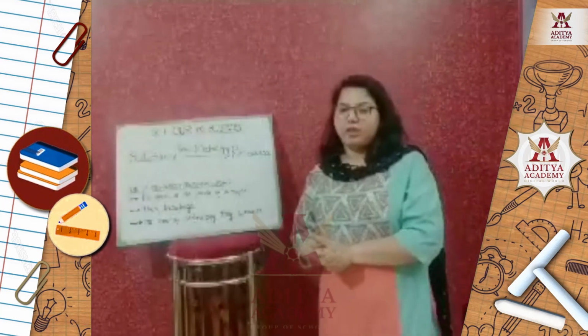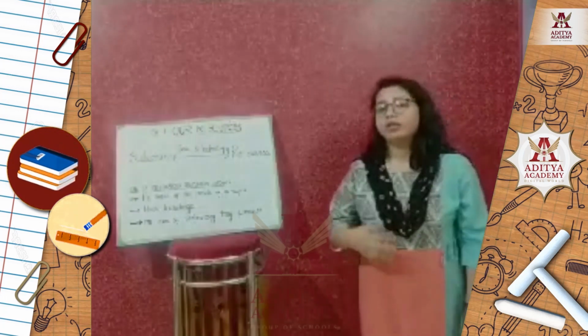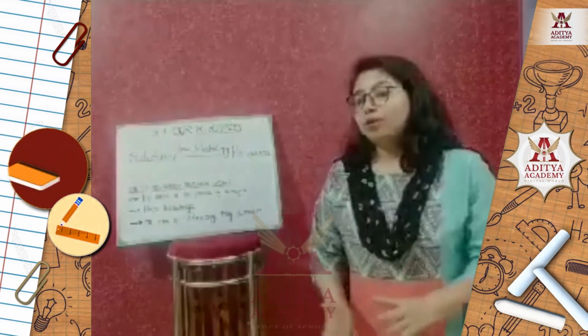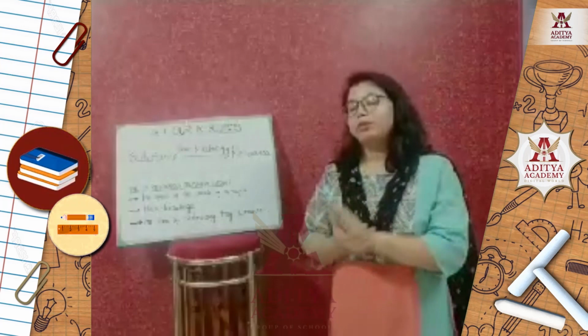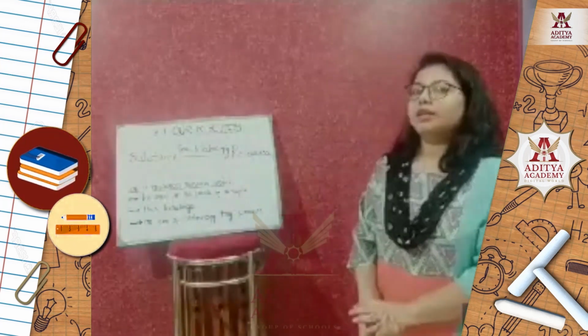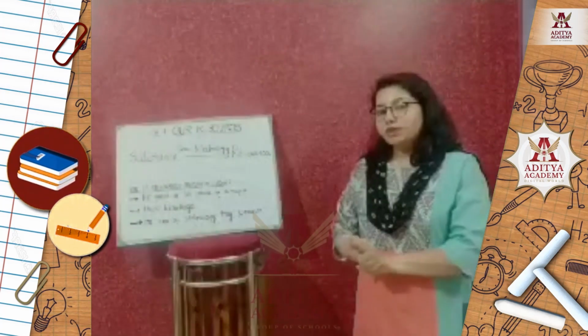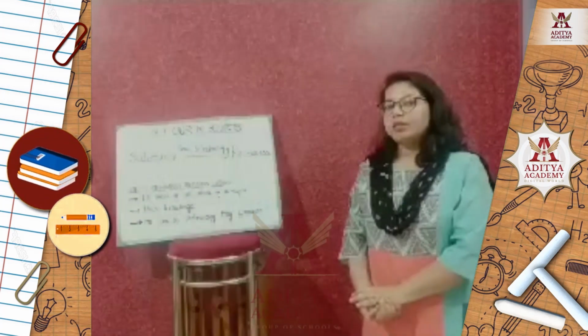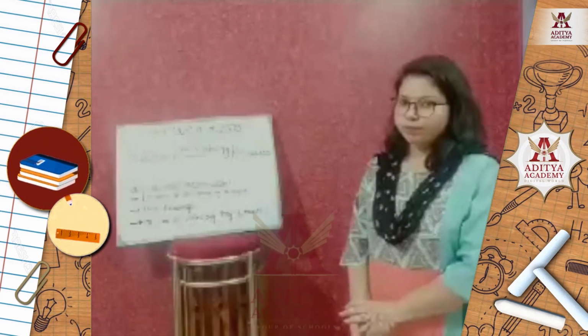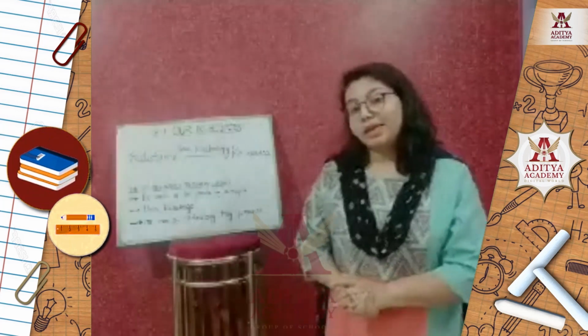Now the next classification that we are going to discuss is about the development of resources, or on the basis of stages of development. There are three basic categories of resources. First we are going to discuss the actual resource. The word gives you the idea of the definition.